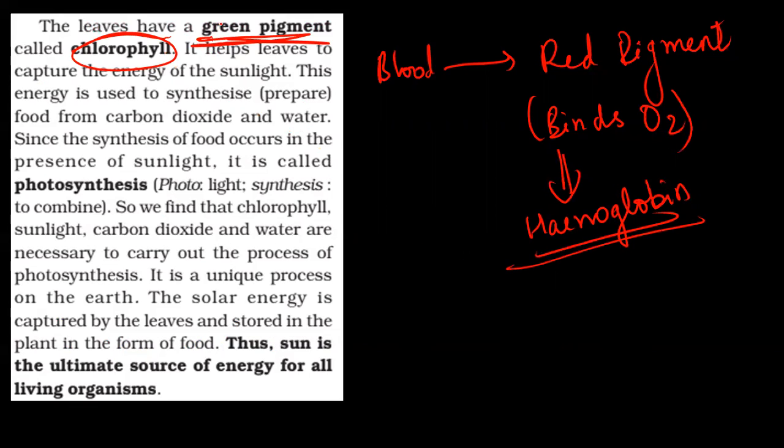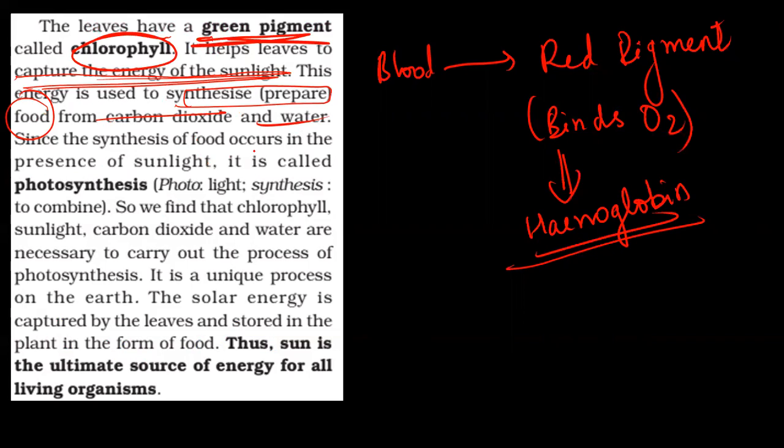Now, plants contain chlorophyll, which helps in photosynthesis. So they capture the energy of sunlight. Photosynthesis happens because of sunlight, chlorophyll, and many factors. This chlorophyll in the leaves helps to capture energy from the sunlight, and this is used to synthesize or prepare food from carbon dioxide and water. I can put this in one arrow equation, which I will share with you soon.